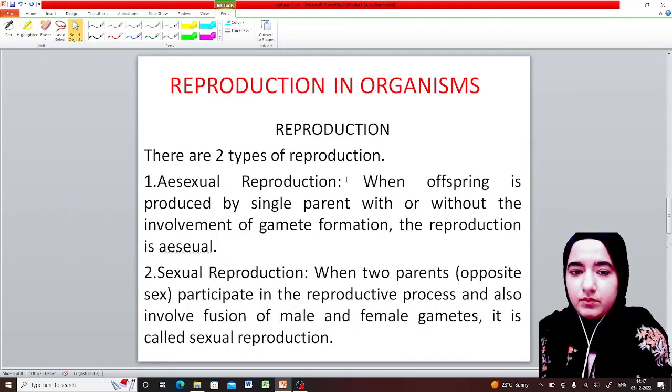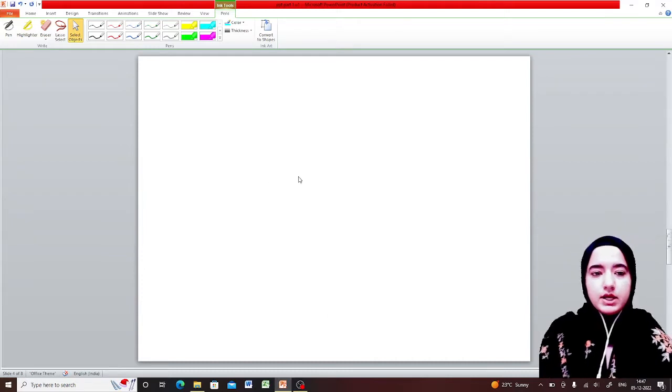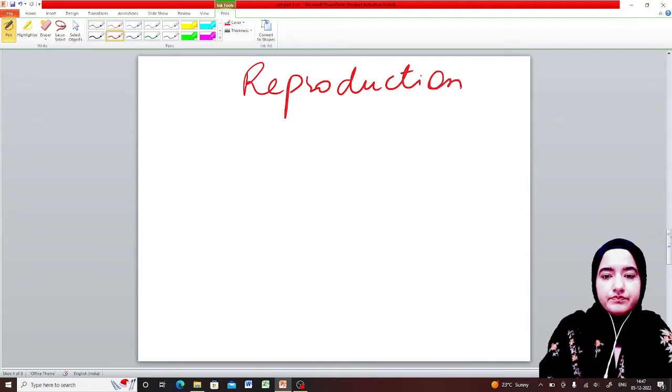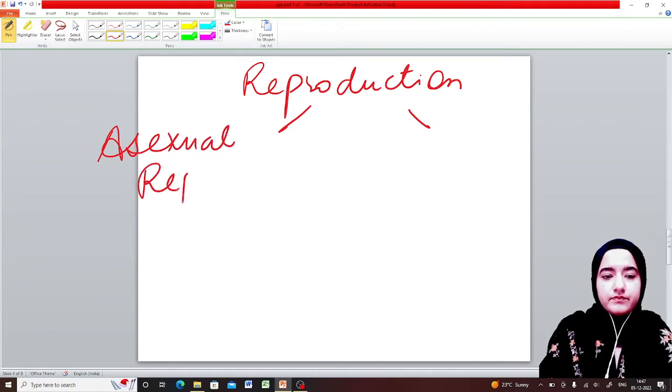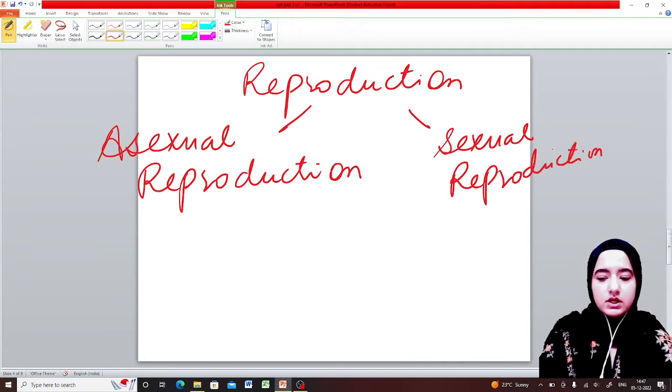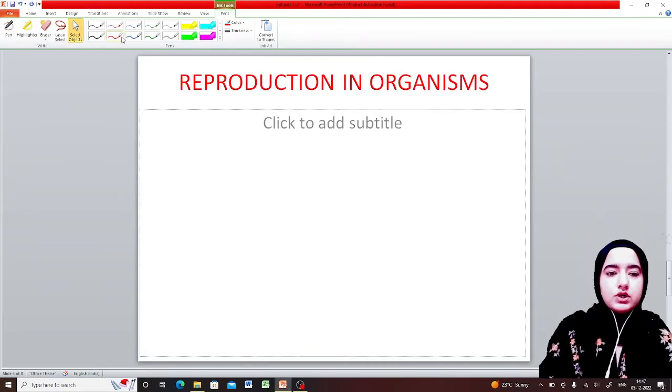Moving towards our next topic, we have two types of reproduction. The first one is asexual reproduction, and the other one is sexual reproduction.